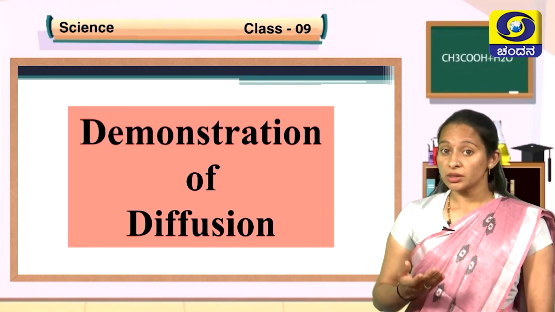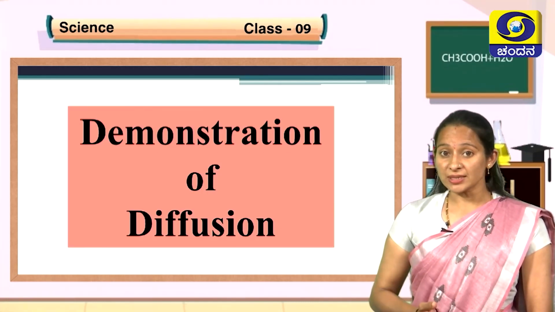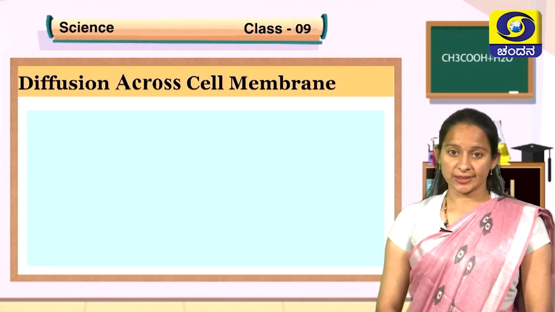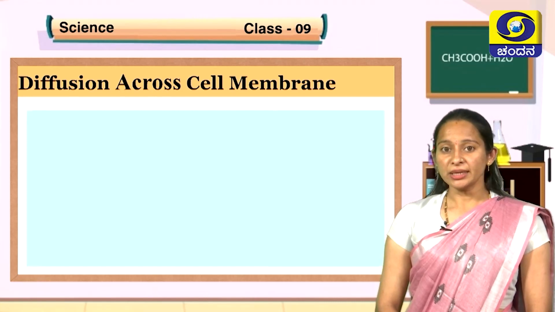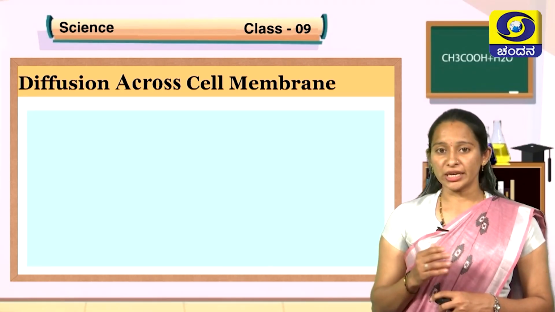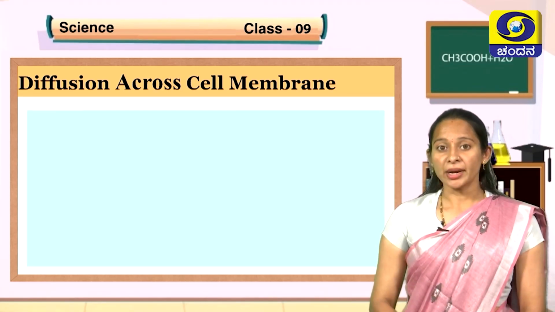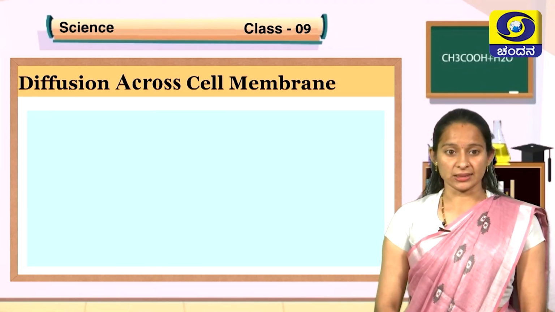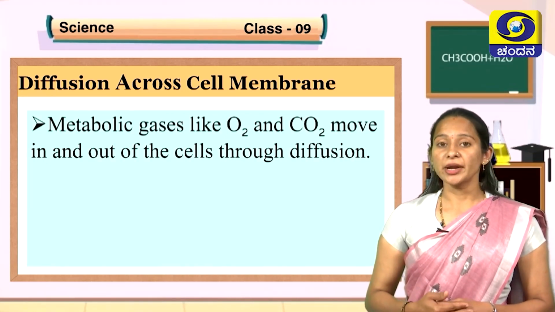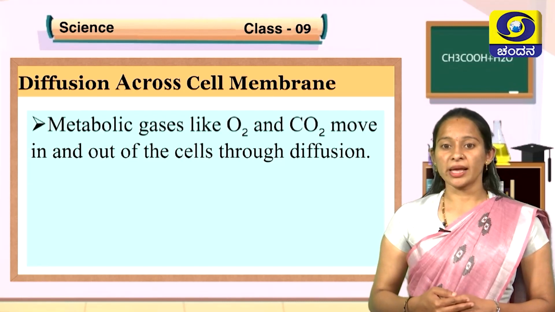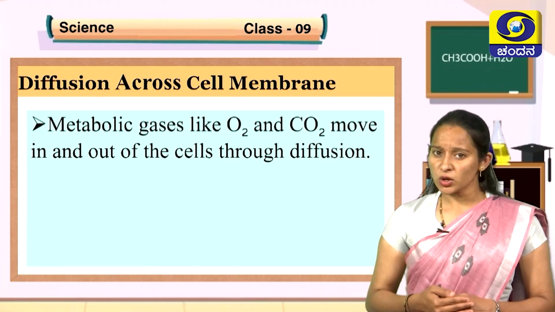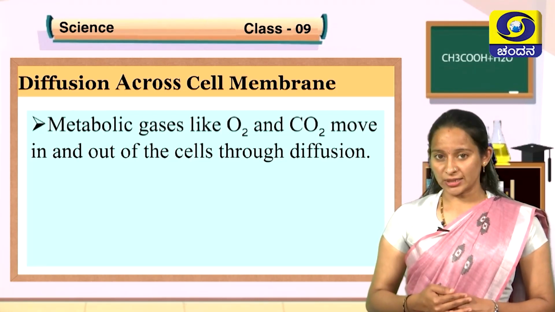Now, how does this diffusion happen in the cell? Let us know more about it. Diffusion across cell membranes. Mainly in the cell, two substances keep on moving in and out. They are metabolic gases. Metabolic gases like oxygen and carbon dioxide move in and out of the cell through the process of diffusion. How does this carbon dioxide move? Let us try to understand.